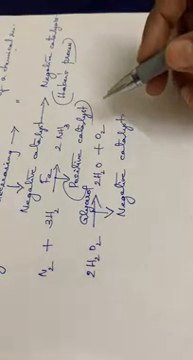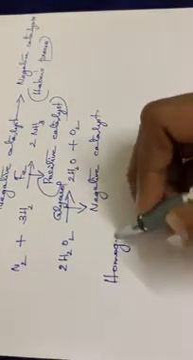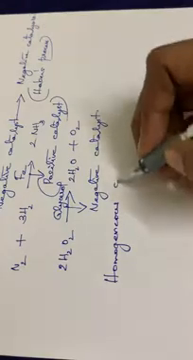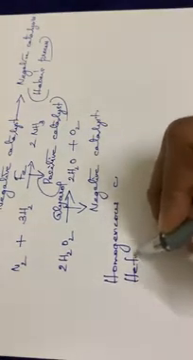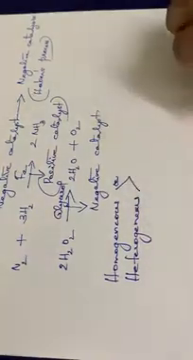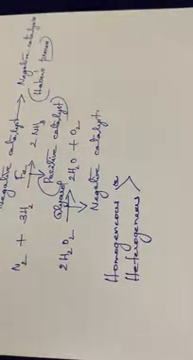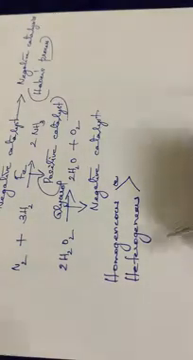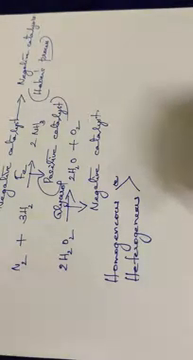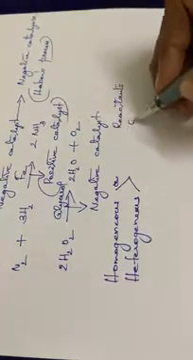Then the next terms we have to go through are homogeneous and heterogeneous catalysis. In some cases, the reaction mixture has two reactants and a catalyst. We are considering the case of the reactants as well as the catalyst.